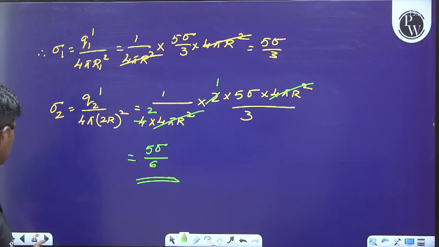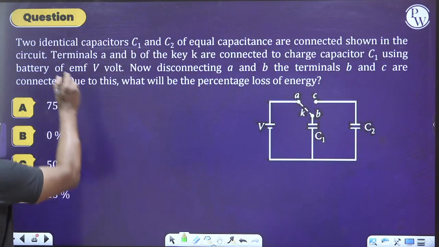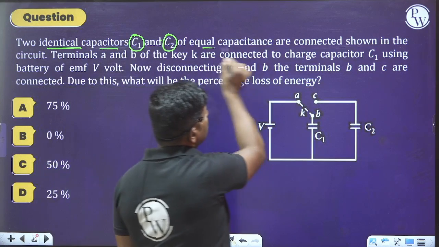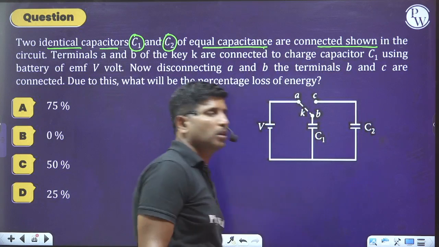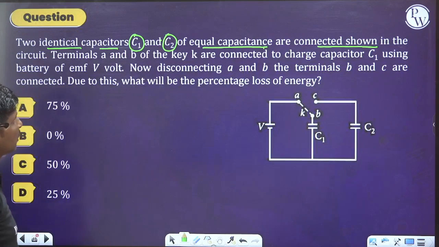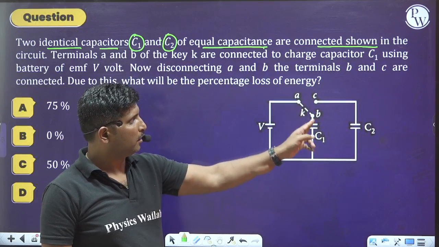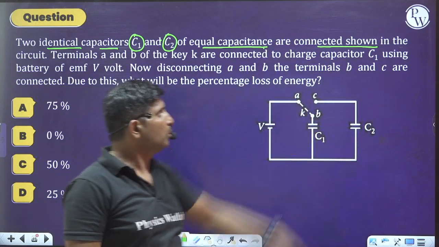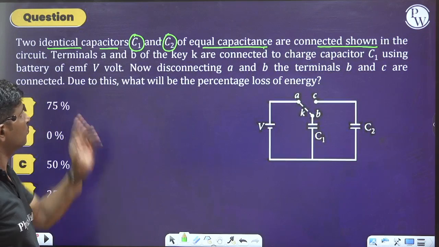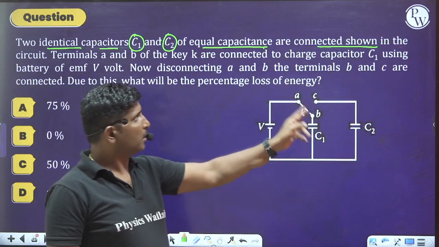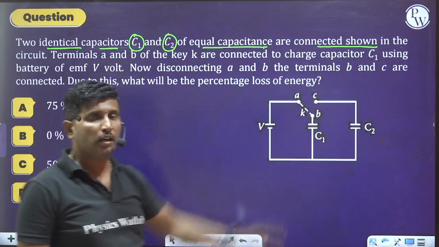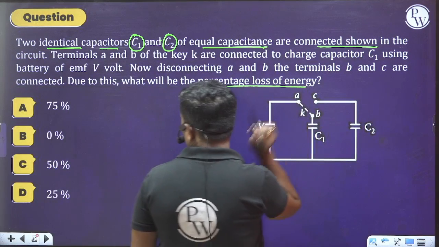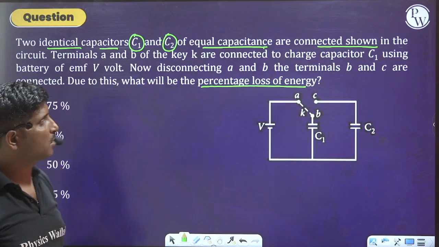What are they saying to us? Please read this question. Two identical capacitors C1 and C2 of equal capacitance are connected as shown in the figure. Terminals A and B of the key K are connected to charge capacitor C1 using a battery of EMF V volt. Now, disconnecting A and B, the terminals B and C are connected. Due to this, what will be the percentage loss of energy?